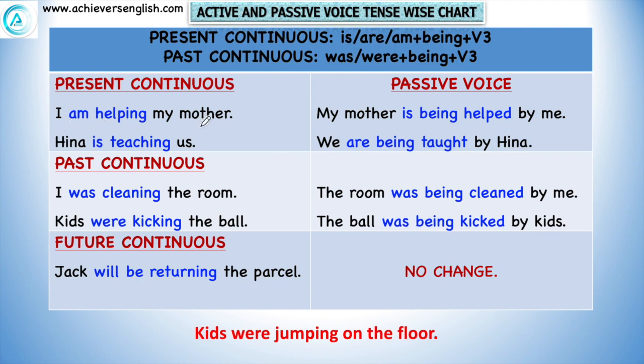If it is I am helping my mother, it will be my mother is being helped by me. Third form of verb is used with every passive voice, and this example is written here to show that this is also in present continuous. Kids were jumping on the floor. As we have learnt in the beginning, the sentences containing intransitive verbs cannot be changed. Kids were jumping where? On the floor. So this is not the object. Only those sentences can be changed which have a direct or indirect object.